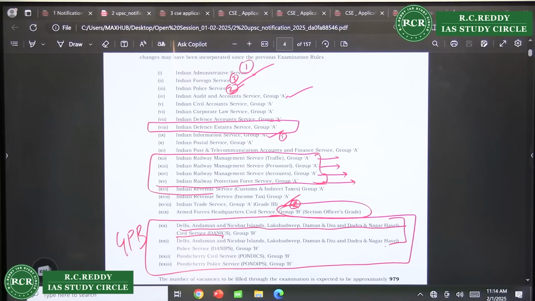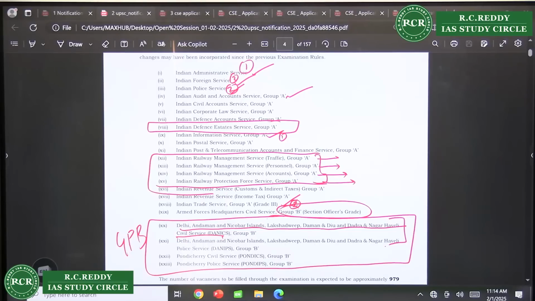So for IPS, if you feel that because of specs or something like that you are not eligible, you can pick IAS first, and then, if you want IFS or IRS, and then the fourth option can be IPS. You can fill it like that, or you can skip it altogether.